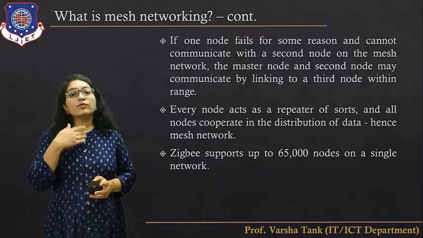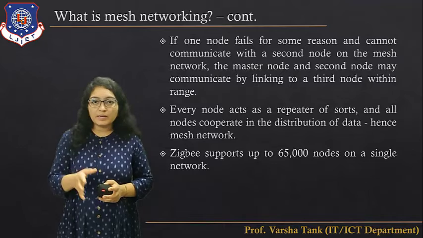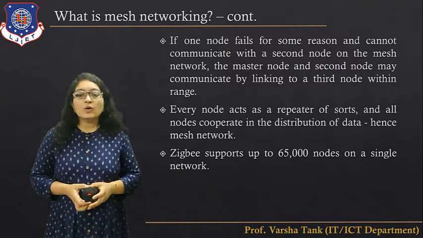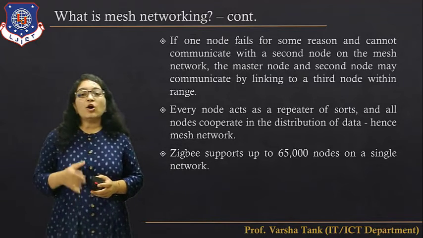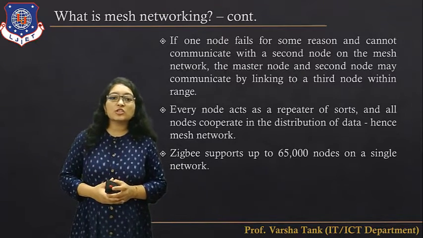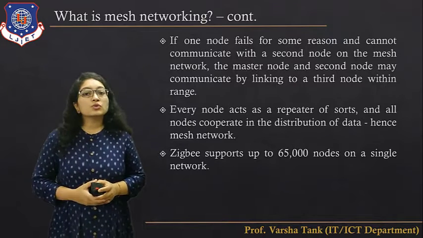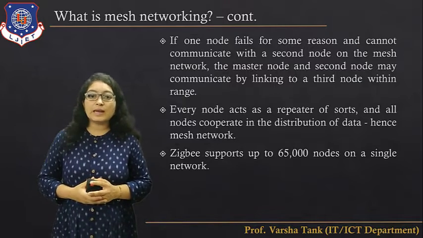As I told you, if any node goes down, the load will be allocated to another node. Every node acts as a repeater of sorts, and all the nodes cooperate in the distribution of the data, hence it is known as the mesh network. ZigBee supports up to 65,000 nodes on a single network.